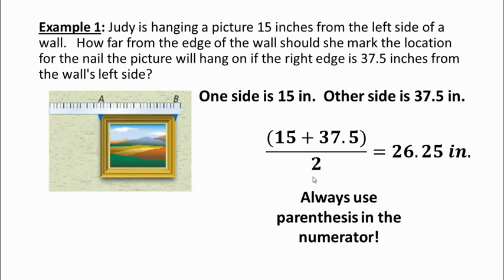So you just add together the two coordinates. These are just x coordinates. That's what I meant by one dimensional. There's no y coordinates given to me. So I just added together the x coordinates and divided by 2. It's worth noting that you should use parentheses when you're typing into the calculator, because if you don't, the calculator will probably divide 37.5 by 2 and then add 15, so you'll get a different number. Make sure you're doing the addition first and then dividing by 2.